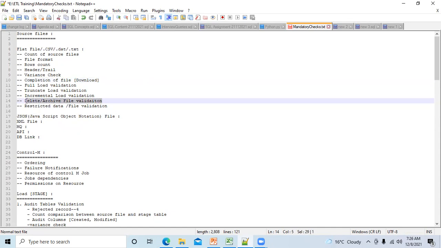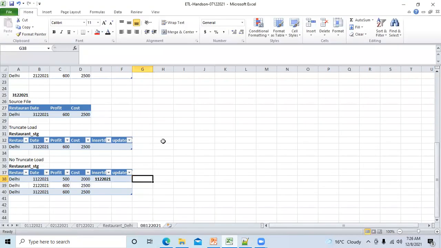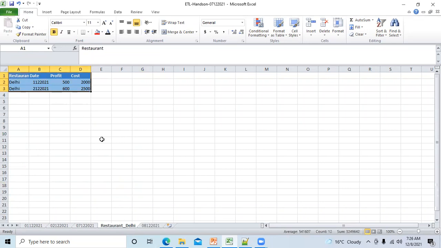Okay, fine. Now the next is restricted data file validation. You have received the source file here. This was the source file you have received. Then in this source file, you have customer mobile number, maybe, suppose.